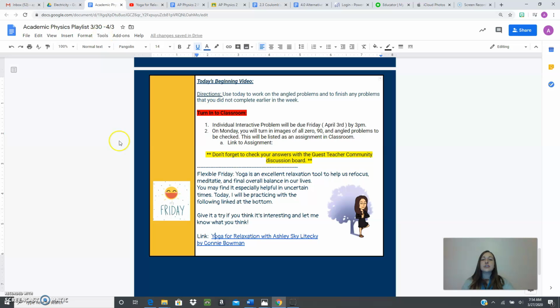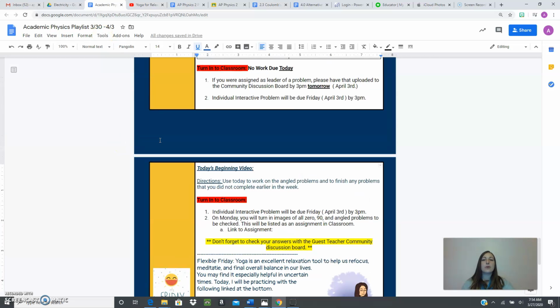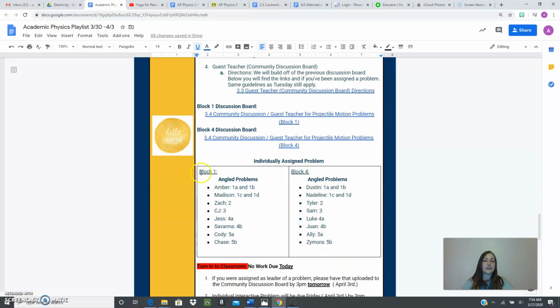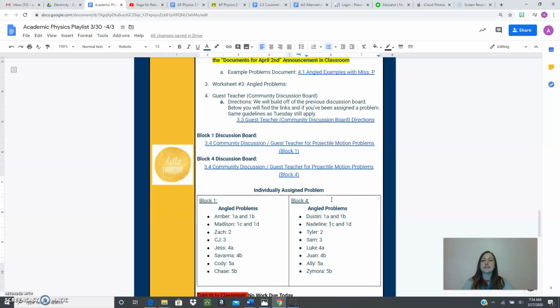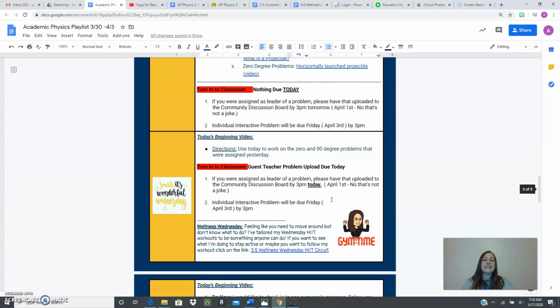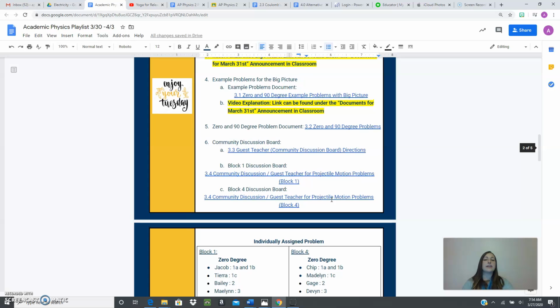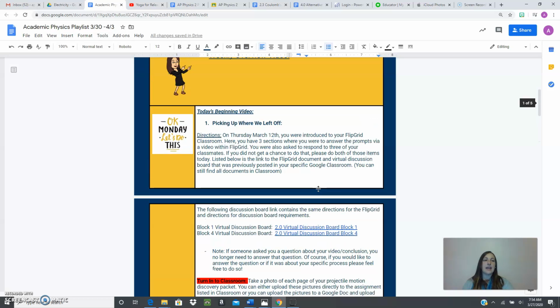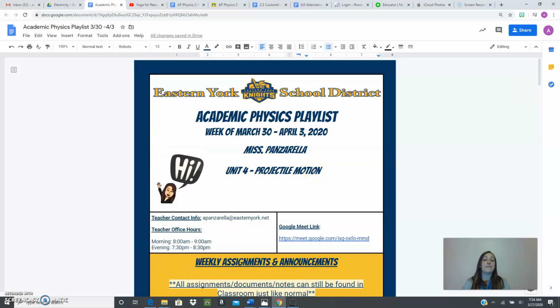So that's everything for the week, and a little bit about how this is set up. You can see that if I needed to differentiate between block 1 and block 4, I do that within this document. And each day has pretty much the same setup. Here is your initial video, here's what you should do, and here is anything that you would need to turn in. So same setup for each day, and again with everything hyperlinked in. This is by far one of my favorite units. It's one that we could do a lot with.